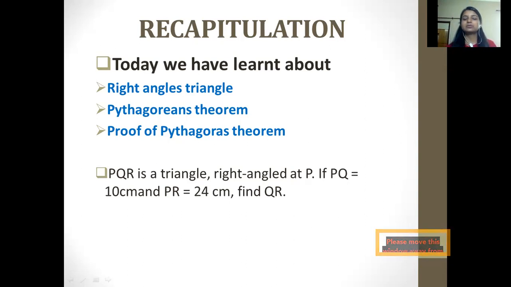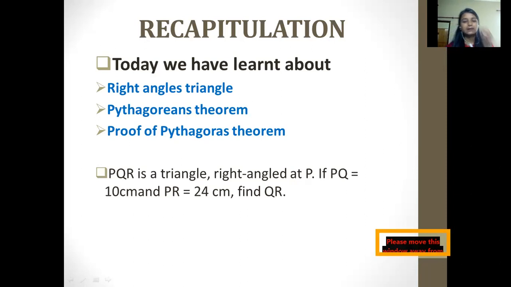Here's a question you would be solving. PQR is a triangle, right angled at P. So P is making the angle of 90 degrees. If PQ is equal to 10 centimeters and PR is equal to 24 centimeters, find QR. How would you solve it? Yes, with the help of the Pythagoras theorem.